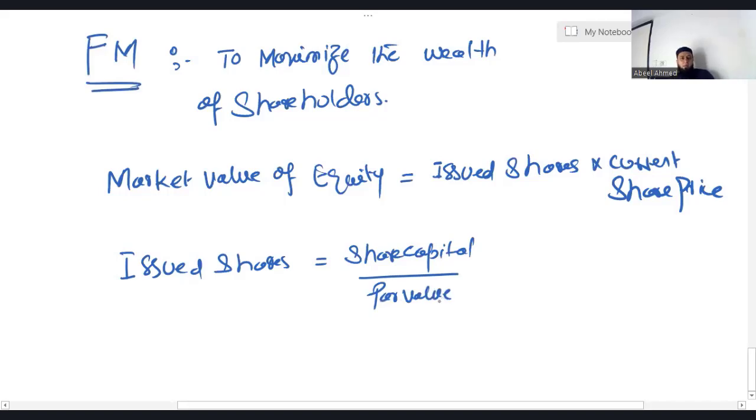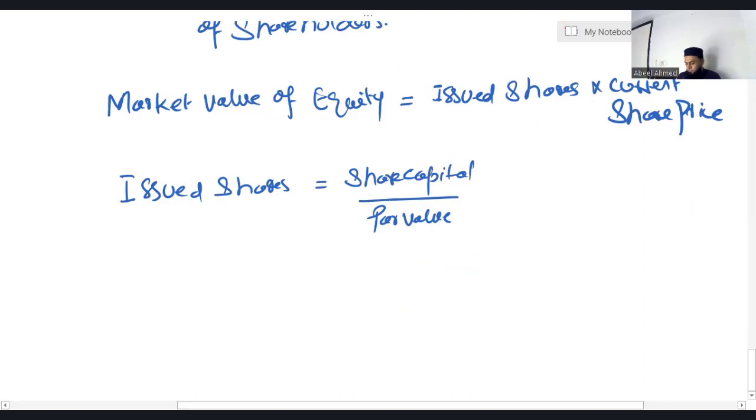So simply by calculating market value equity, you can measure the wealth of the shareholders. If the market value equity increases, then the wealth of the shareholder will increase. Another very important thing: there's another very interesting name for the market value equity. How do we calculate it? We need two things: issued shares and current share price. Do you know this? Market value equity is also called market capitalization. Just for the sake of knowledge, I'm telling you.